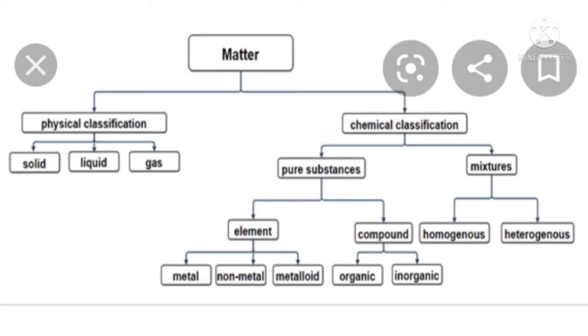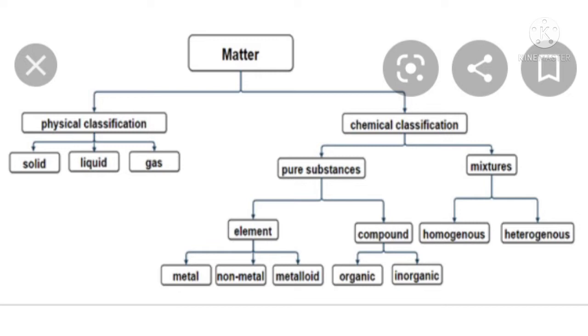Classification of matter is divided into two groups, that is physical classification and chemical classification. Physical classification is divided into three groups, that is solid, liquid and gas. Chemical classification is divided as pure substances and mixtures. Pure substances are divided as elements and compounds.